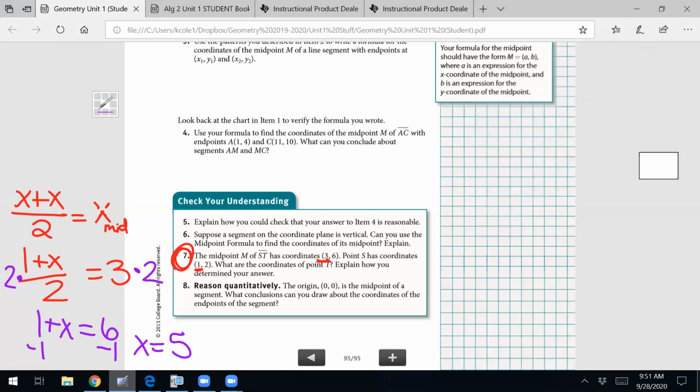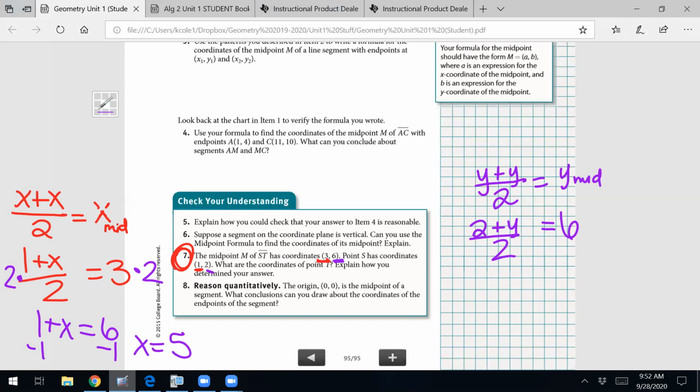I'm going to have y plus y divided by 2 equals the y of the midpoint. So the y of the midpoint is 6, so it equals 6. One of the endpoints is 2. Now you have an equation that you can solve.